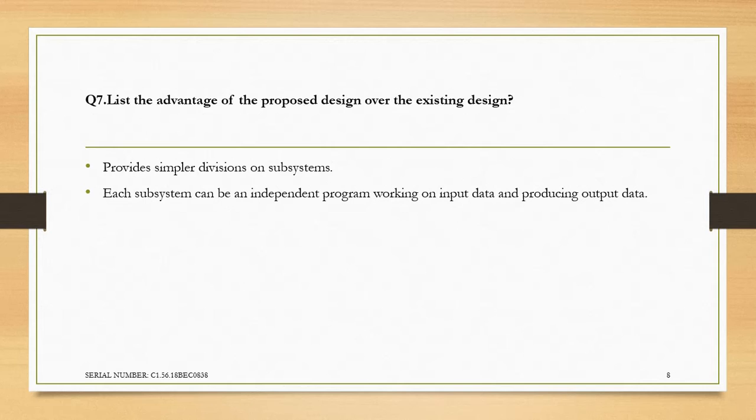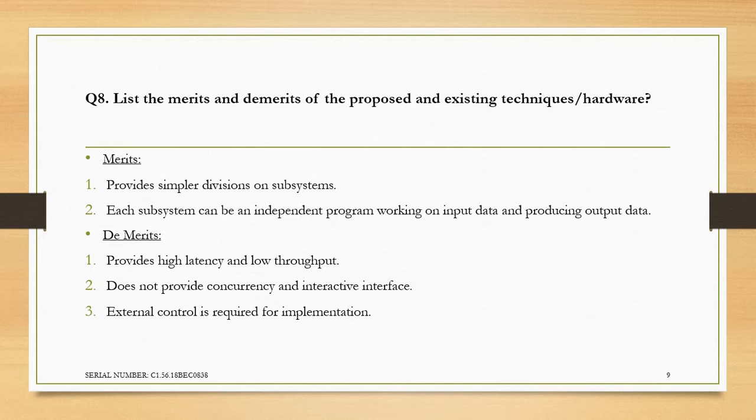The advantages in the proposed design: the two main advantages are that it provides simpler divisions of subsystems, and each subsystem can be an independent program working on input data and producing output data. Listing the merits and demerits of the proposed design over existing hardware techniques.